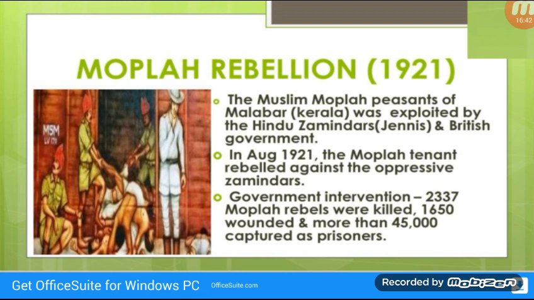In the initial phase of the rebellion, the Mopla peasants attacked the police stations, public offices, communications and houses of oppressive landlords and moneylenders. By December 1921, the government ruthlessly suppressed the Mopla rebellion. According to an official estimate, as a result of government intervention, 2,330 Mopla rebels were killed, 1,650 wounded, and more than 45,000 captured as prisoners.